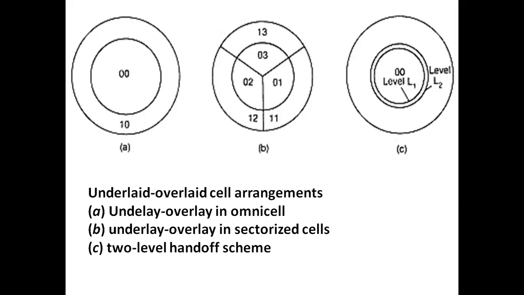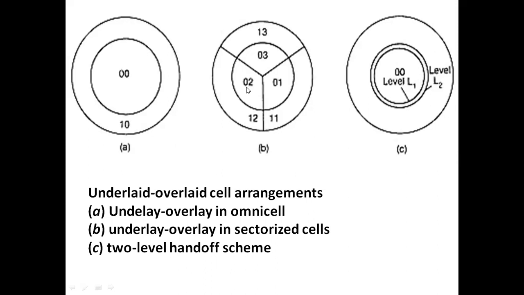So depending on the radius of the cell, the distance of the cells will be set, that means the distance of the cell depends on the radius of the cell. And next, depending on the distance of the cells, we are allocating the frequencies. That means those parameters are interrelated to each other. Here one overlay and one underlay are shown in the figure. This is in the case of omnidirectional antenna or omnidirectional cell.